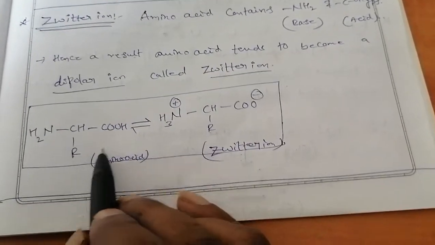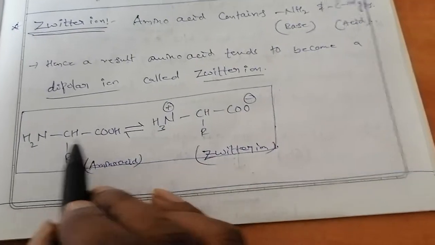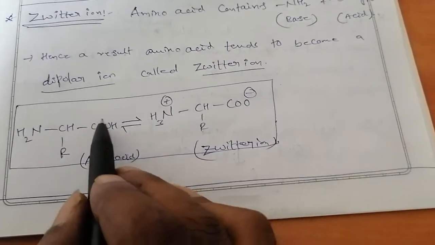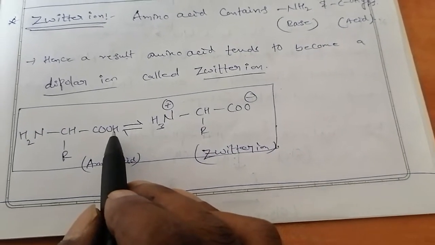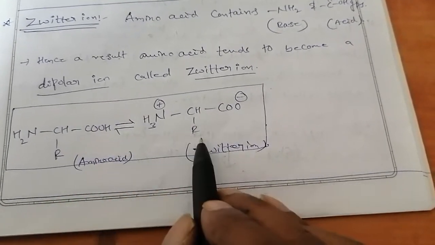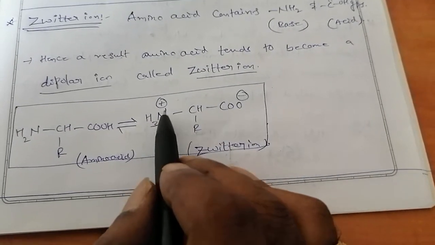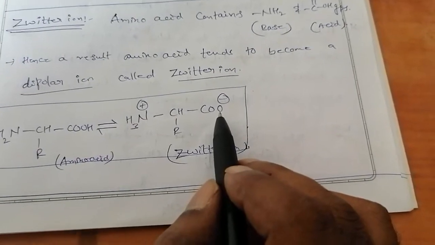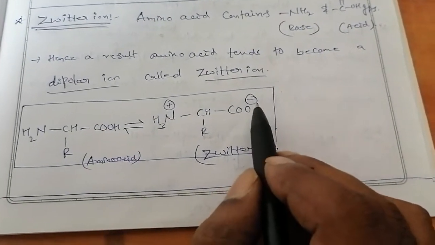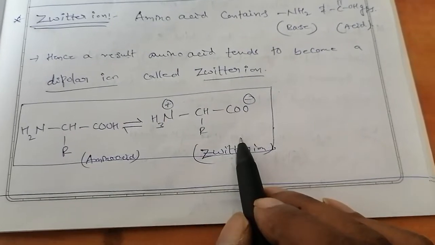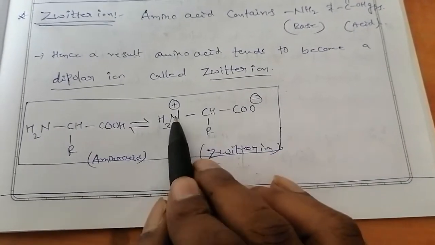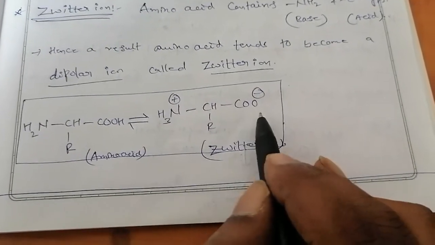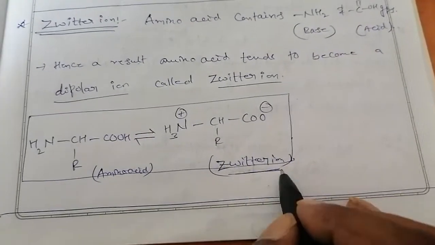So due to this character, this amino group attracts H plus ion from the acid, the COOH. Due to acid character, the COOH can lose an H plus. Finally, by accepting H plus, the amino group is converted to NH3 plus, and due to losing the H plus ion, COOH is converted to COO minus. It means in a single compound, it has two different poles, positive and negative. Hence, it is called the dipolar ion of an amino acid, which is called a Zwitter ion.